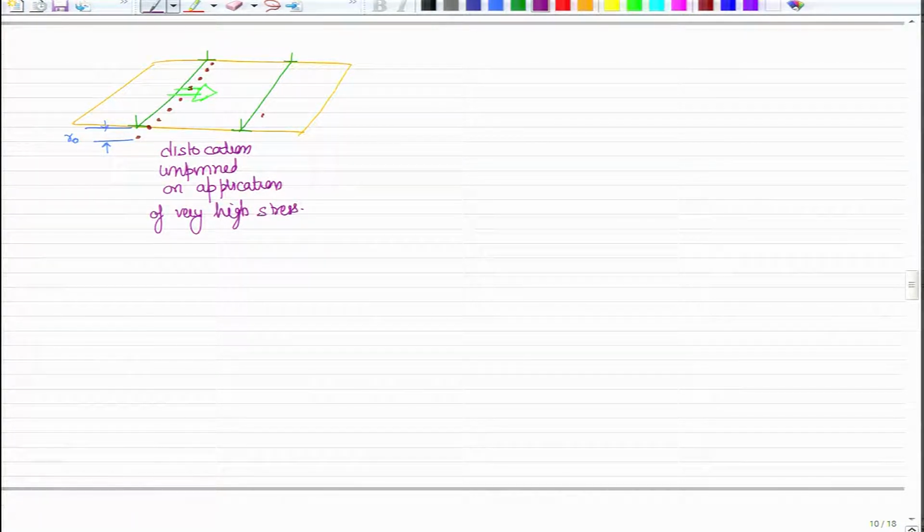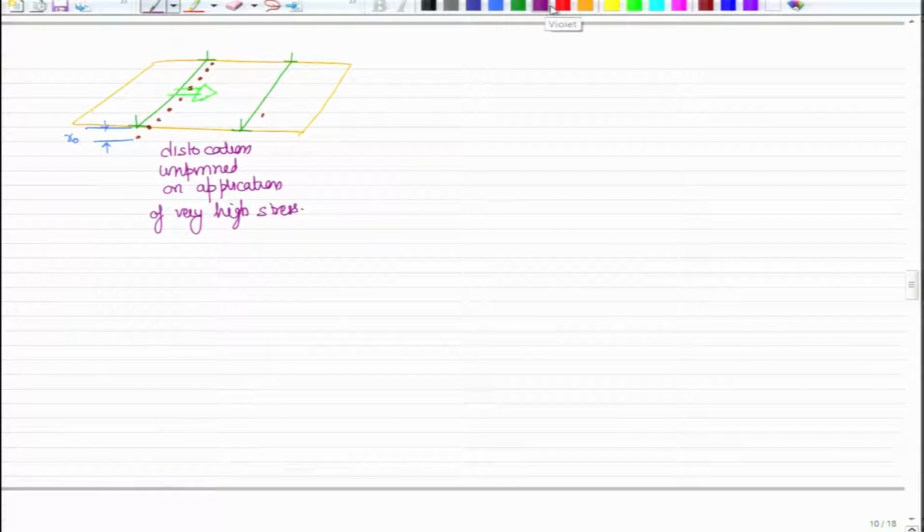And at this point I will show you the manifestation of the locking of this kind of dislocation with the solute atom. That manifests, like we said earlier, in what is called the yield point phenomena, which you observe usually in medium carbon steel type of material. So, now let me draw the physical manifestation of this effect.